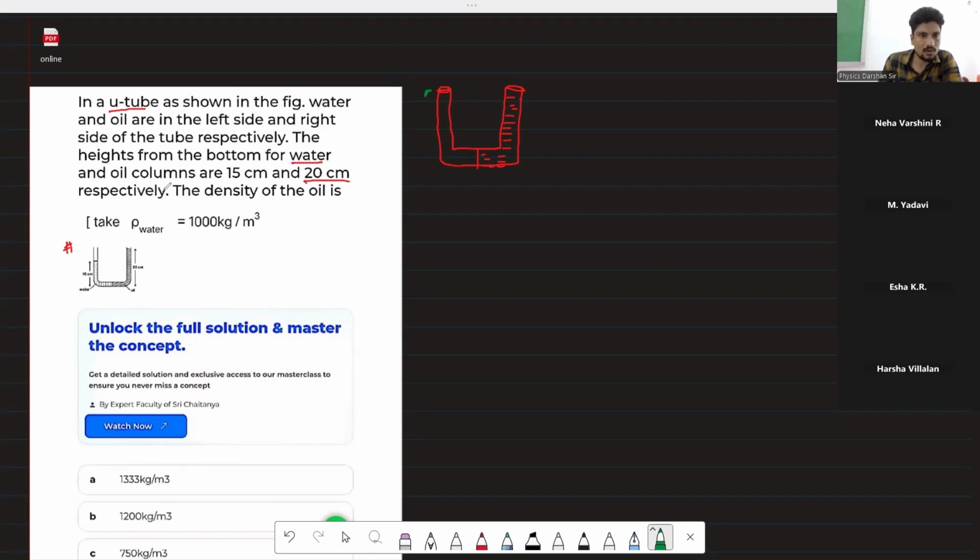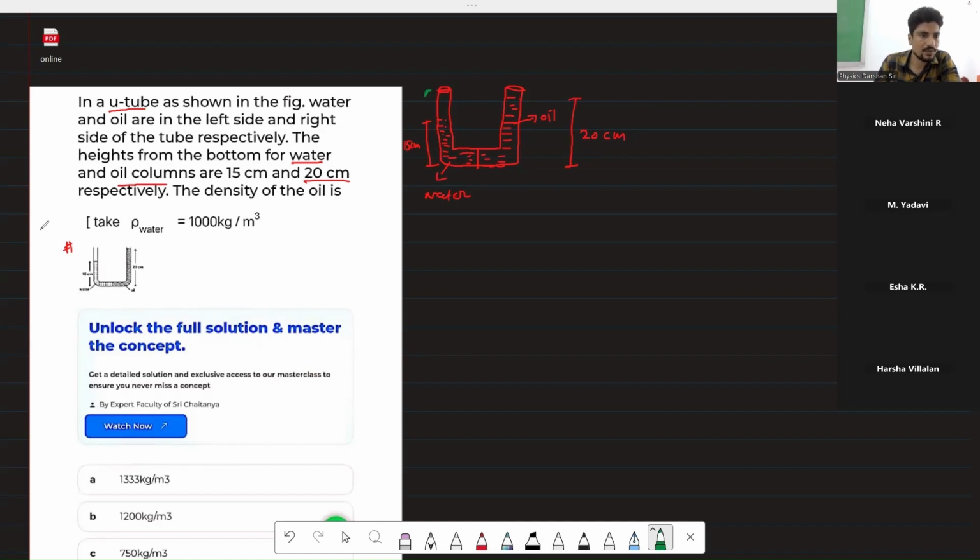So there are the oil and water columns. This is oil, so its height is 20 centimeter. And this side is the water column, and its height is given as 15 centimeter.